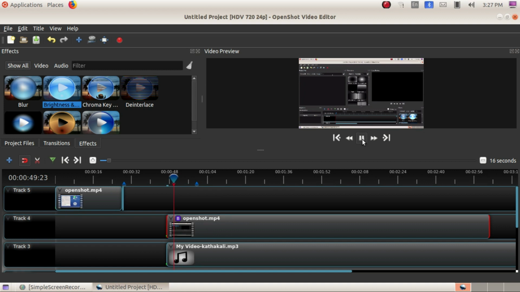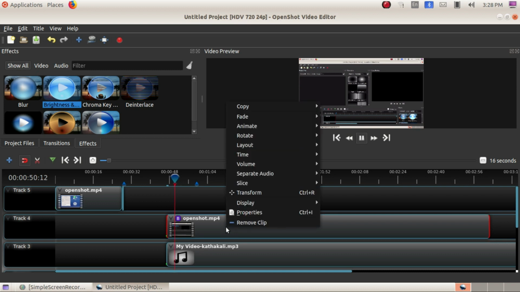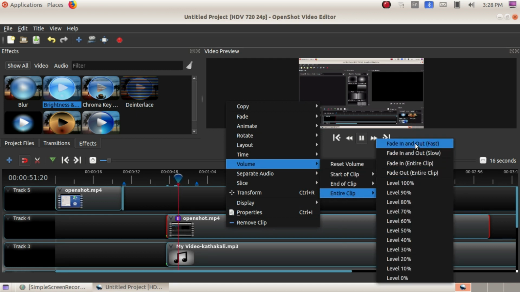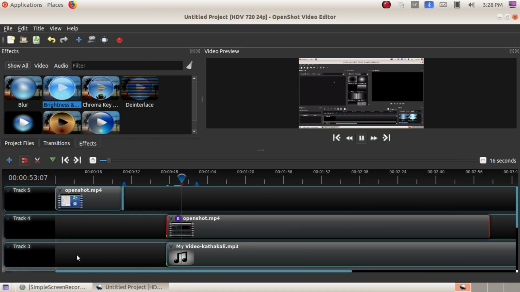To the video which is playing in the preview, just right click on that video file. Here you have the fade in and fade out option. In the clip, fade in and fade out, like this you can adjust the effects.